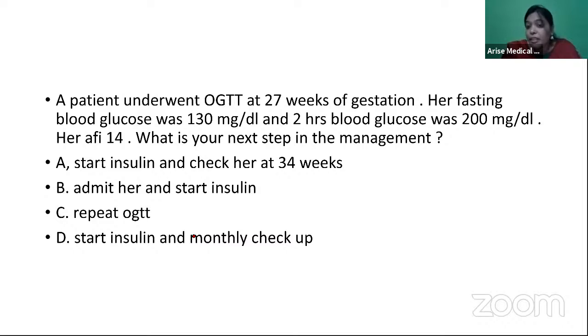What is your next step in the management? One thing missing in this question is they didn't mention whether it is a 100 gram GTT or 75 gram GTT. But either way, the values are definitely abnormal. Now let's speak about what is OGTT.